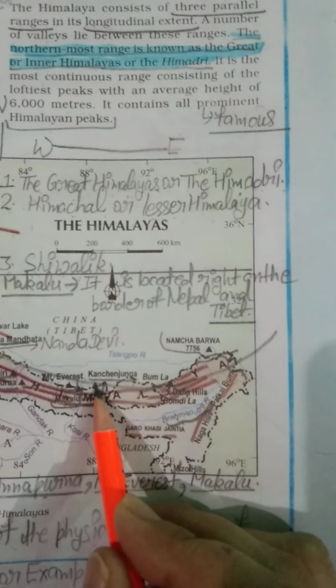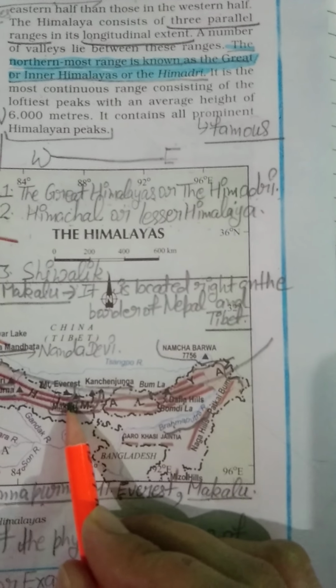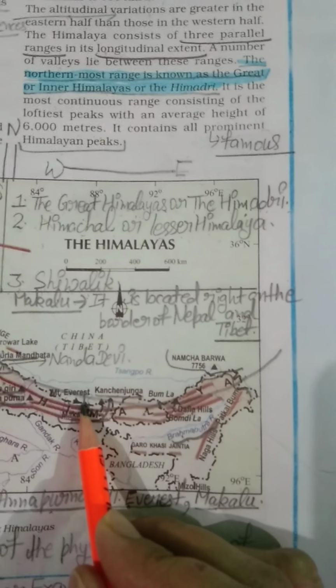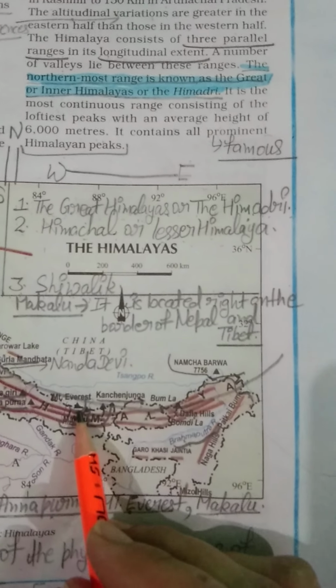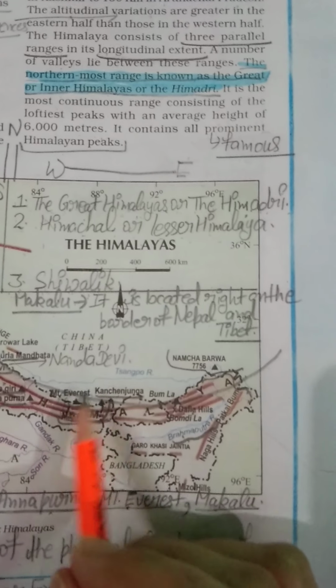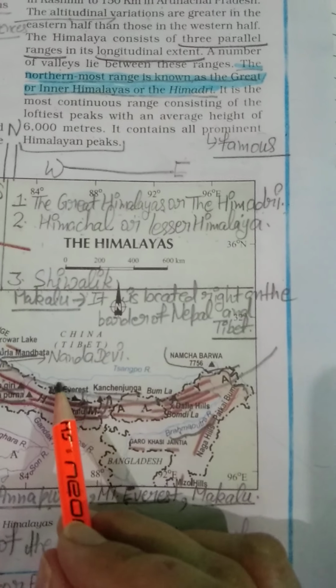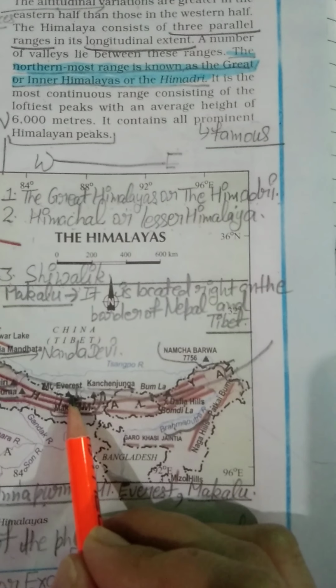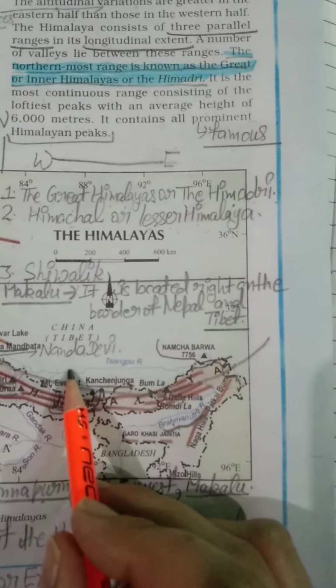Okay, students, Mount Everest, just see this one. This is our Mount Everest. It is located on the border between Nepal and Tibet. So this is our Nepal, and this is our China. This one is our Tibet. So Mount Everest is located right on the border between Nepal and Tibet.